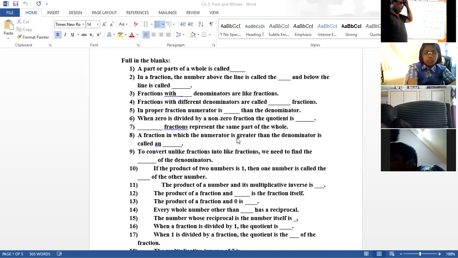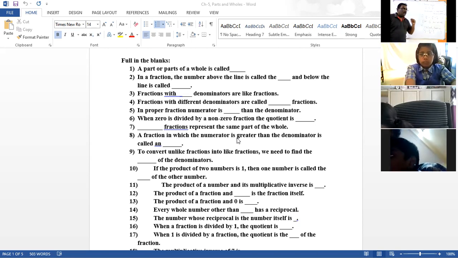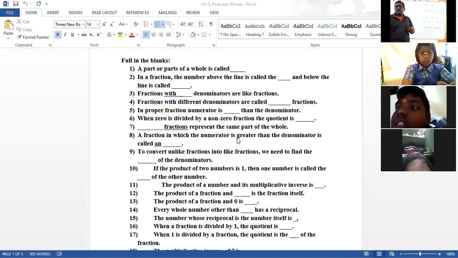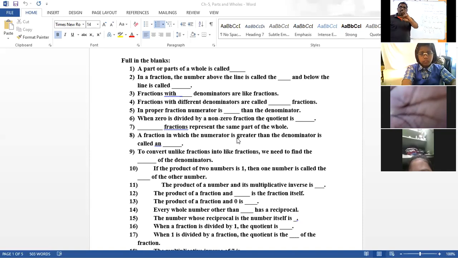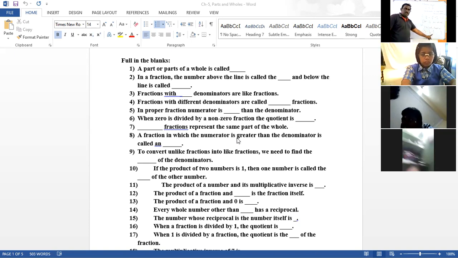Question number 7. Which fractions indicate the same part of the whole? Same part of the whole means 1 by 2, which is half. 2 by 4 means again half of that. 3 by 6 again half of that. Out of 6, 3 taken. Out of 4, 2 taken. So you are taking half of that. So 1 by 2, multiply with 2, you are getting this. Multiply with 3, you are getting this.